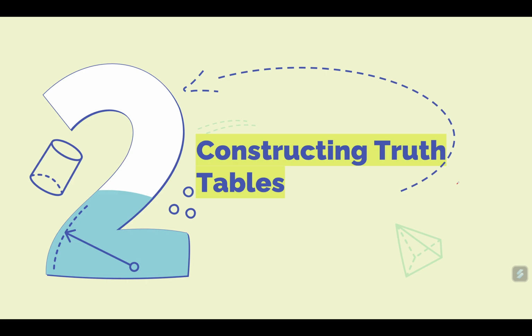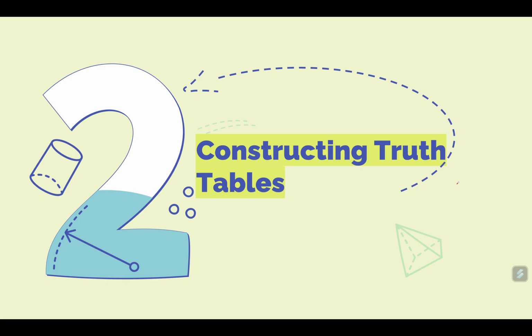Now, those are for two statements only, but we can extend them to multiple statements, more than two statements. So that is, we can combine more than two statements. Again, since a combination of statements is again a statement or a proposition, then it has a truth value. Now, the question is, how are we going to demonstrate the truthness or the falsity of a complex statement? Okay?